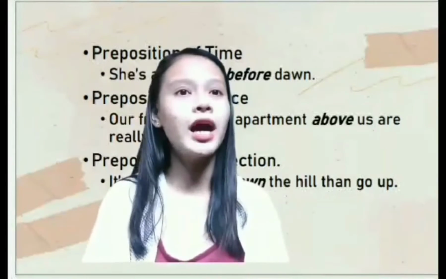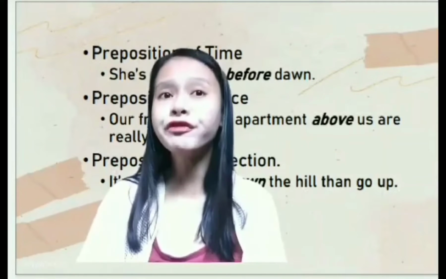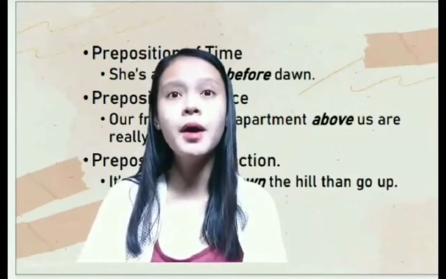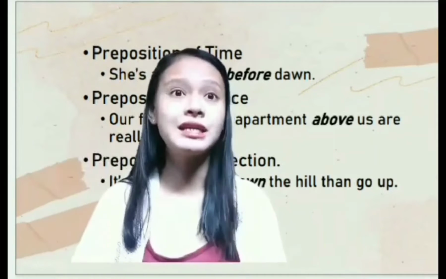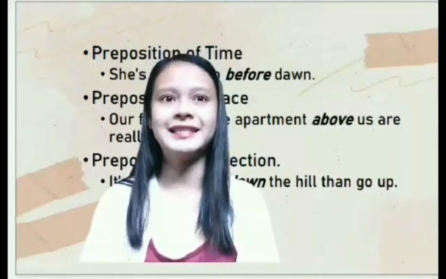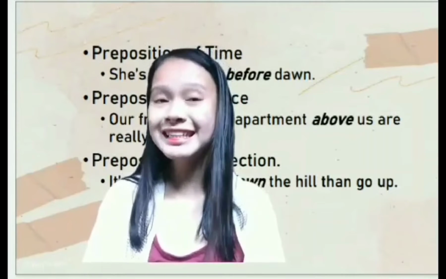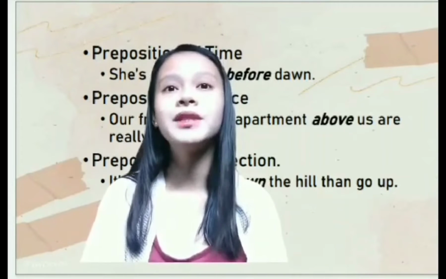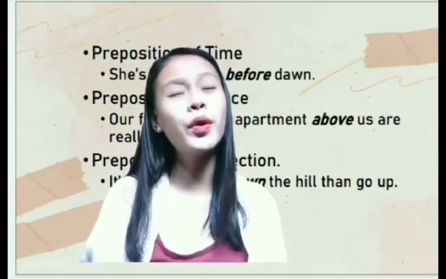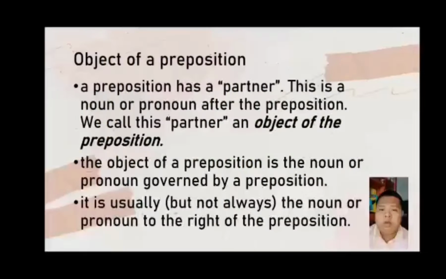Next, we have the preposition of place in a sentence: our friends in the apartment above us are really noisy. The word above is our preposition of place. Next, we have the preposition of direction. Let's put it in a sentence: it's easier to run down the hill than to go up. The word down is our preposition of direction.